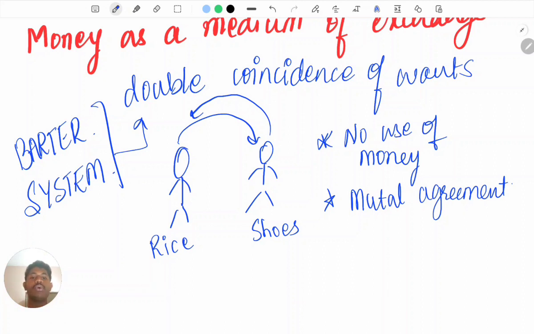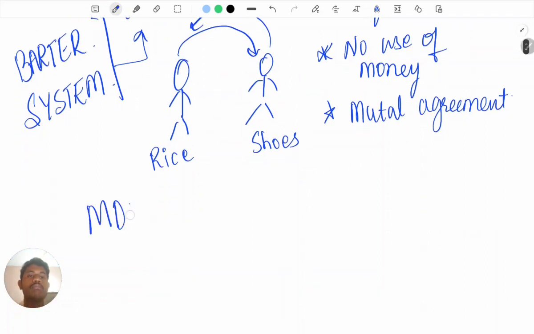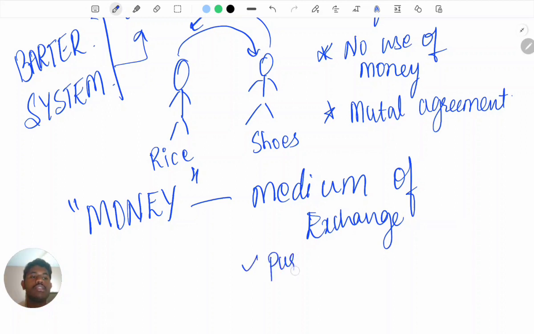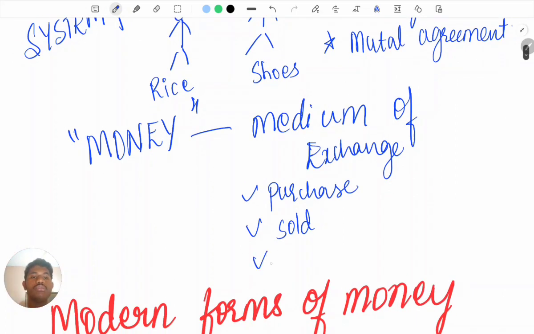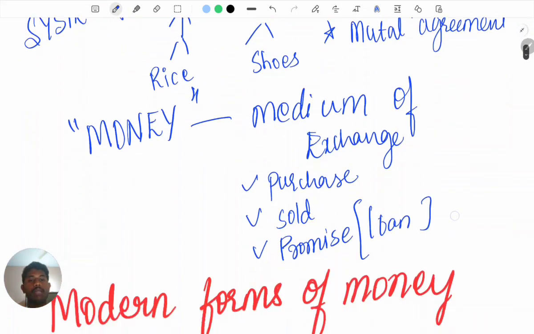So what is going to remove double coincidence of wants? Money. So what is money? Money is a medium of exchange. In simple words, money is a medium of exchange where goods can be purchased, can be sold, or can be promised to be given afterwards, right? It may be a promise, like taking a loan. Okay, so this was about money as a medium of exchange.